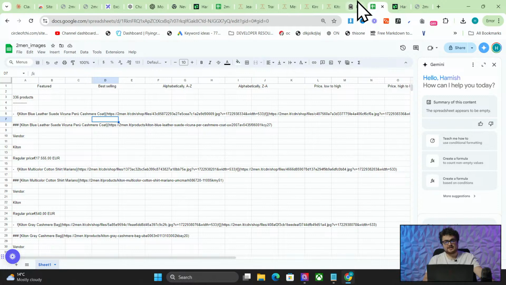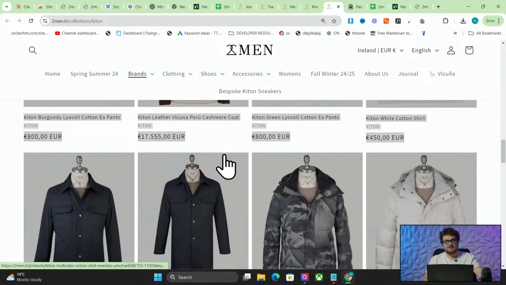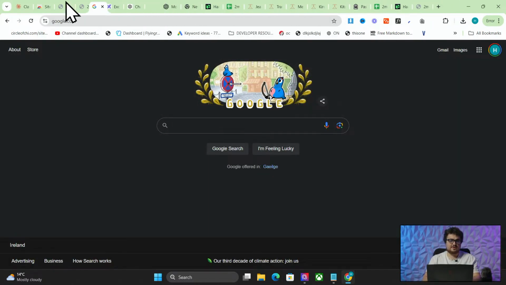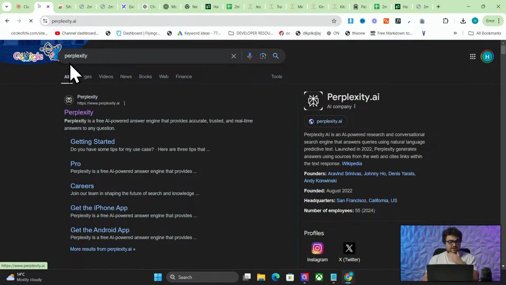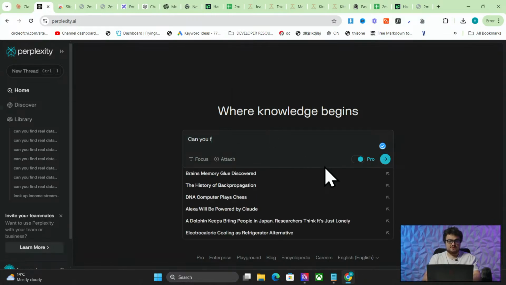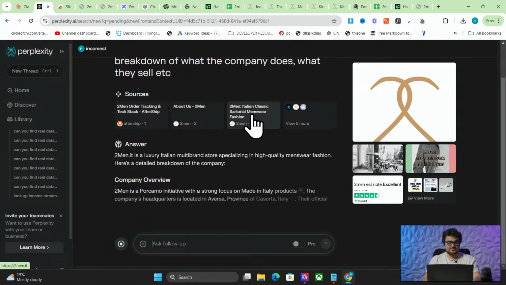So what we've done is we've collected all of the information from our website, so our internal links and all of that stuff. And then we're going to use something like Perplexity, which again, there are free versions of Perplexity. And I'll just give it a quick prompt, which is, can you find out some information about the business twomen.it? Please give me a detailed breakdown of what the company does, what they sell, etc. I'm going to switch off Pro here because I want to try and use free methods in this video, in this stream. Oops.